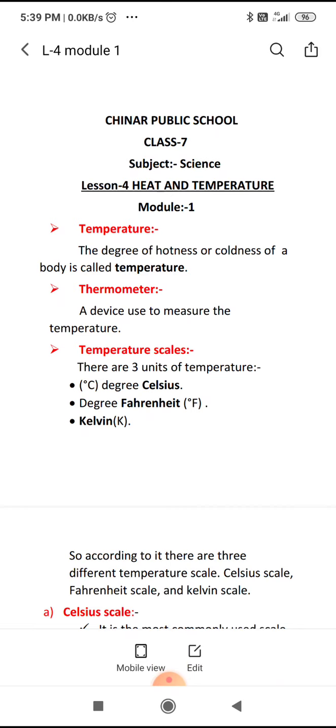So today we are starting lesson number 4, heat and temperature. As you all know, it's so much hot.